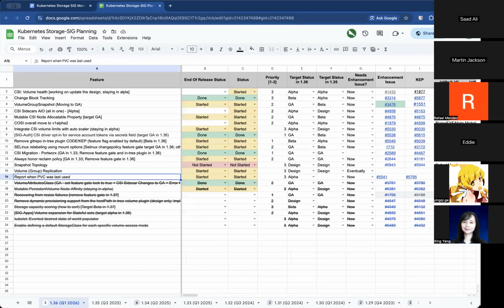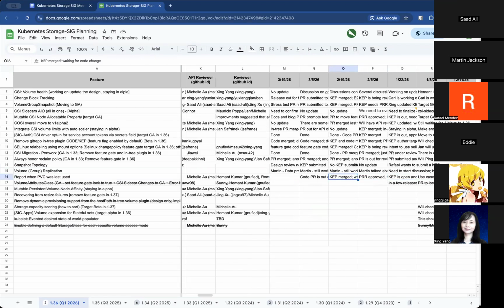Moving on, next we have report when PVC was last used. Alpha for this cycle, last status update was code PR is out and needs review. Anything new on this one?